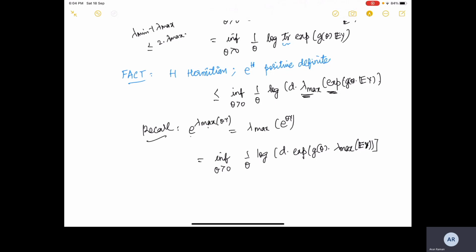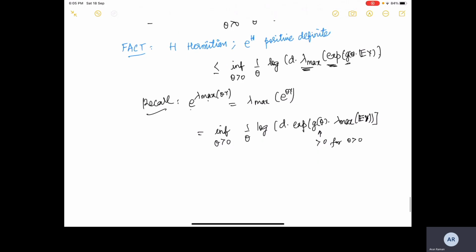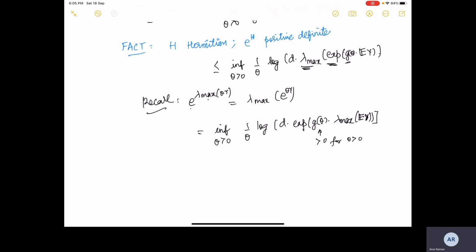Okay, so we used another result. We pulled g theta out of the lambda max as well, and we use the fact that g theta is greater than 0 for theta greater than 0. If g theta is less than 0, then this lambda max will become lambda min, as we saw earlier that lambda max of minus A is minus lambda min of A. Because g theta is greater than 0 for theta greater than 0, we can pull it out without disturbing the inequality.